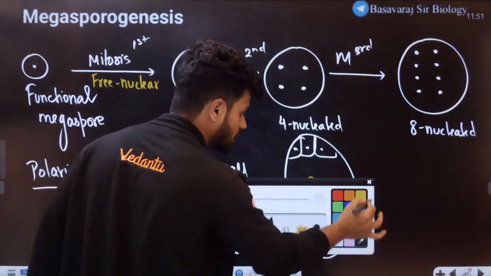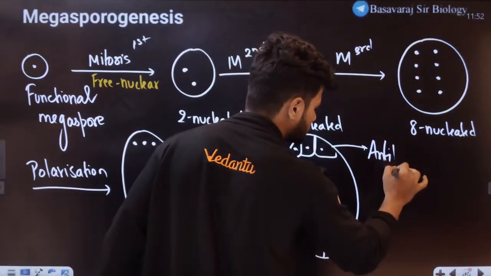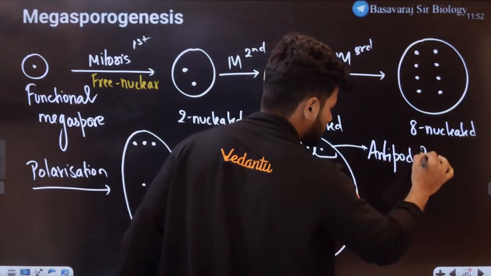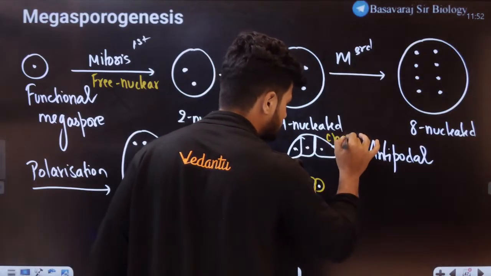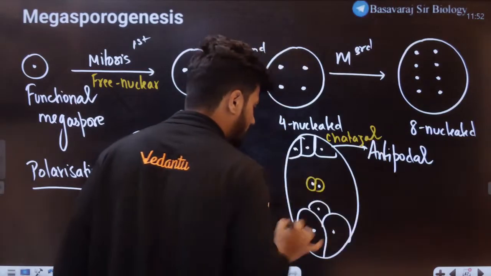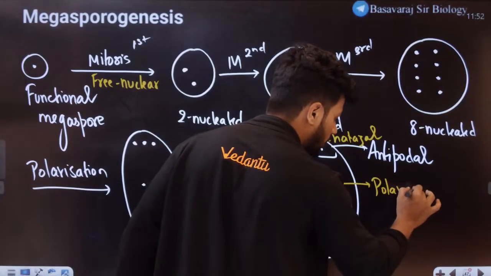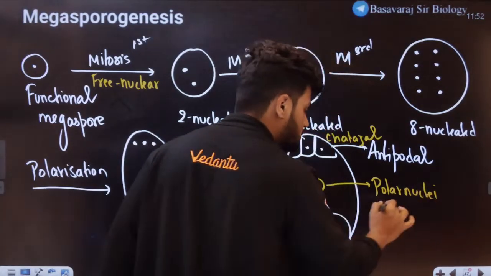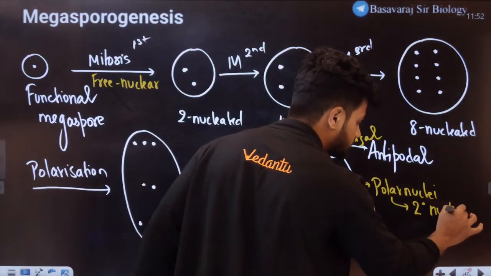The 3 cells here, students, are called antipodals. And this is towards the chalaza, the chalazial side. These two nuclei in the middle are called polar nuclei, which will fuse together to form the secondary nucleus.